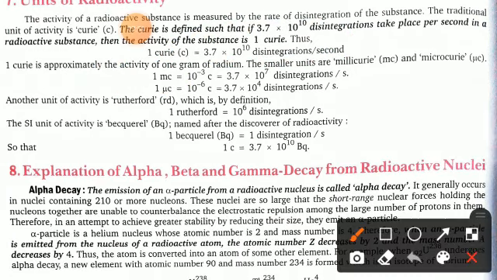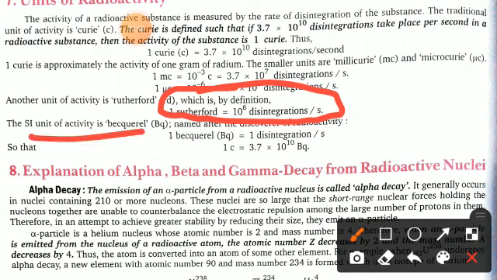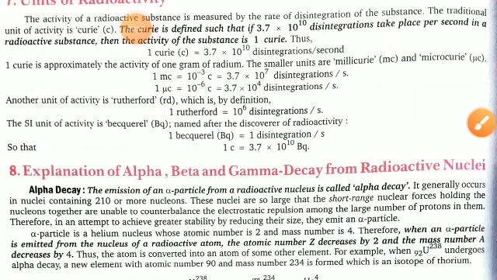Another unit of activity is the Rutherford. So 1 Rutherford is equal to how much? 10^6 disintegrations per second. This is an important unit, so just remember it. Another unit is the becquerel. So 1 becquerel equals 1 disintegration per second, and you know very well that 1 Curie equals 3.7 × 10^10 becquerel. Clear?